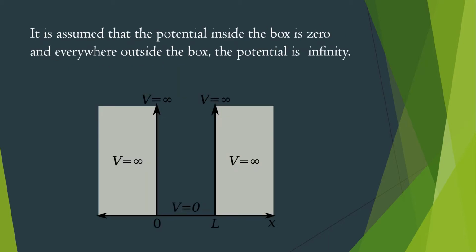The second point is, it is assumed that the potential inside the box is zero and everywhere outside the box the potential is infinity. So here we are giving two assumptions. The first assumption says that inside the box everywhere the potential is zero and outside the box everywhere the potential is infinity. By giving these assumptions, we have structured the problem in such a way that the particle can never come out of the box. For the particle, the box is insurmountable.